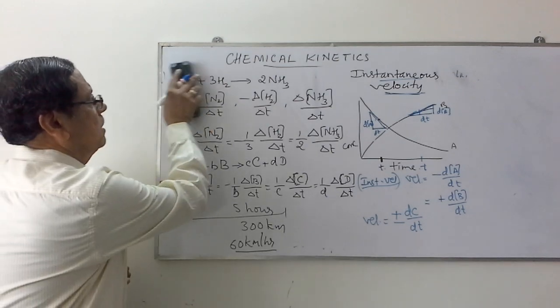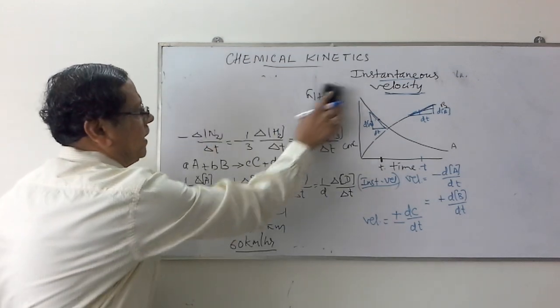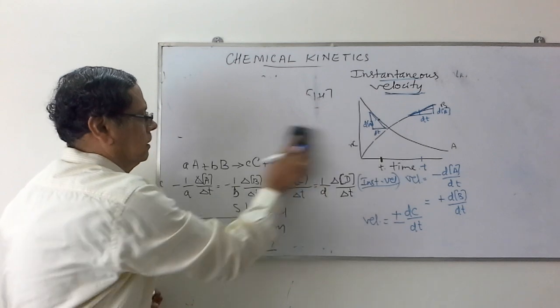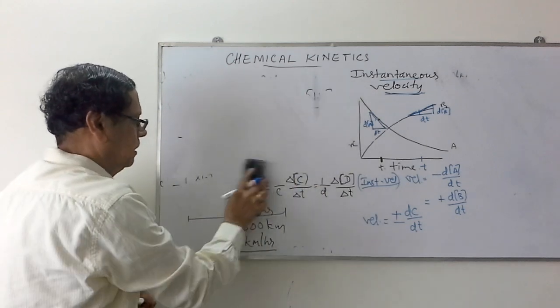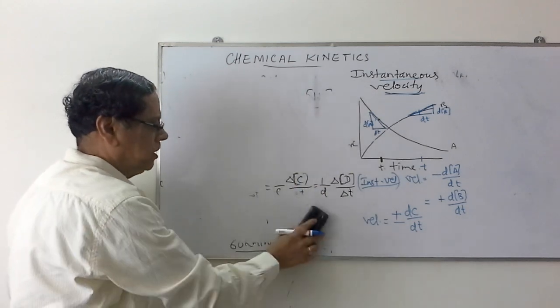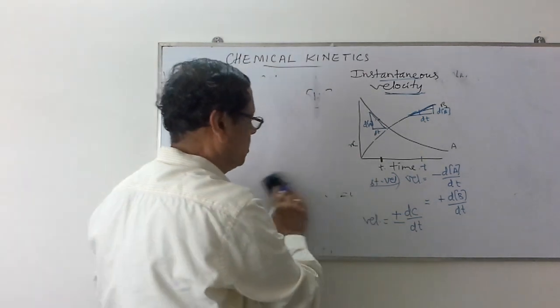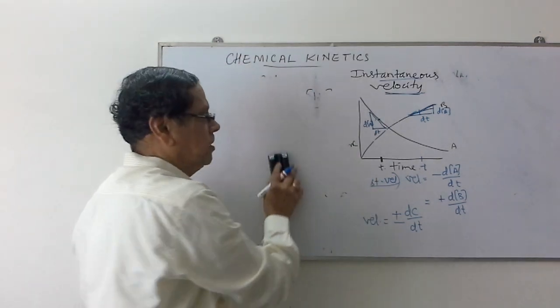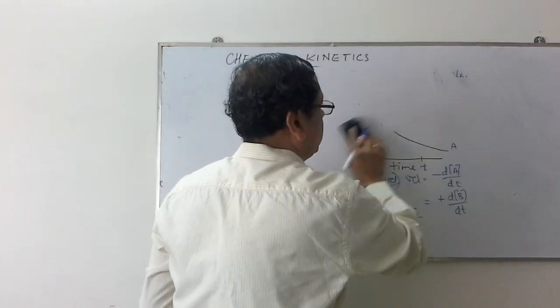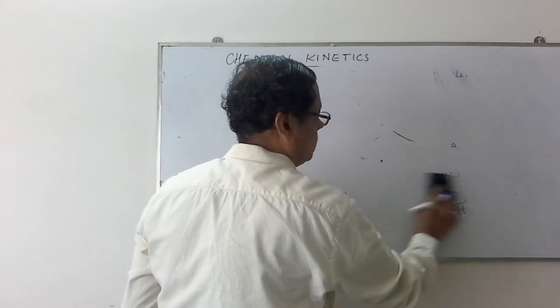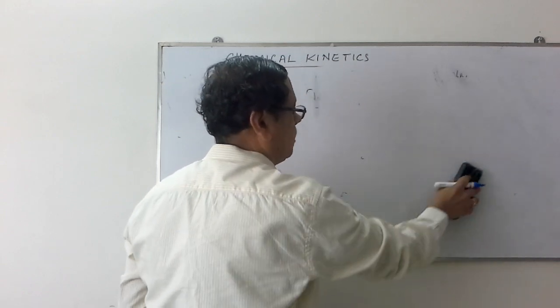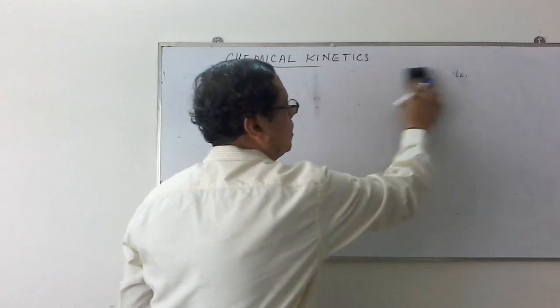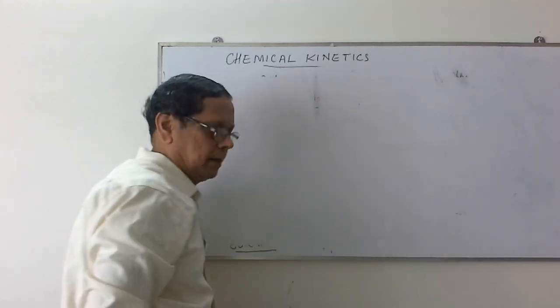Now let us consider the factors affecting the velocity of the reaction. Generally from now onwards we will consider only instantaneous velocity rather than average velocity. So that instantaneous velocity is the change in the concentration of a reactant or a product in a small interval of time.